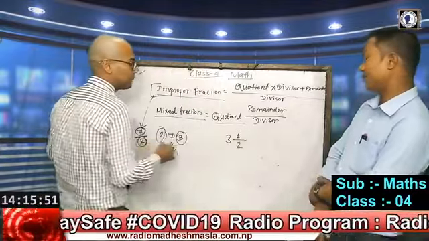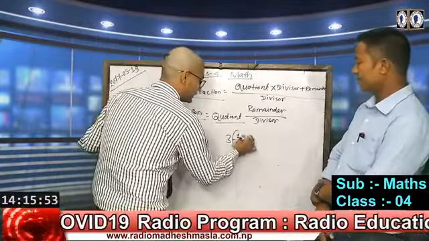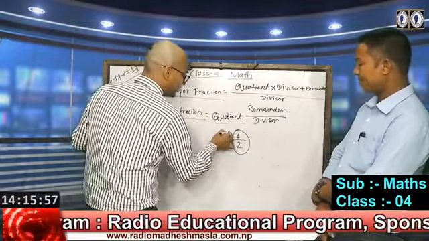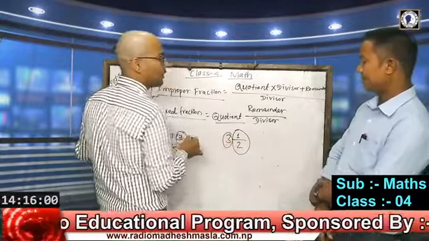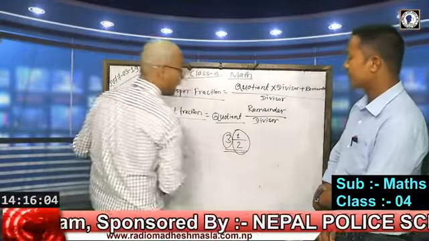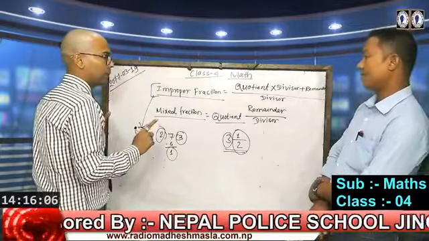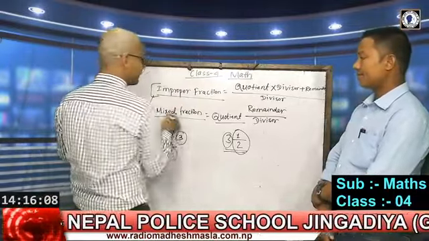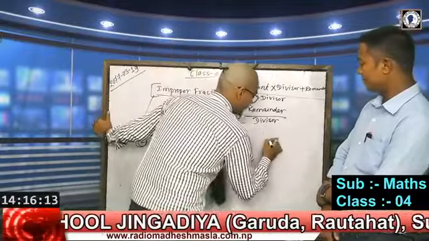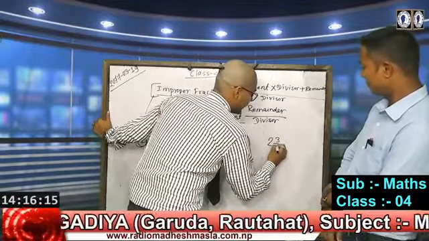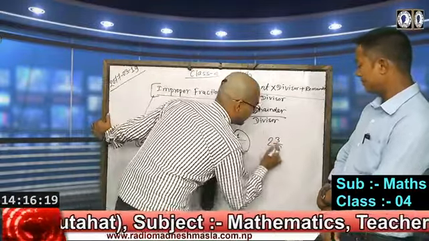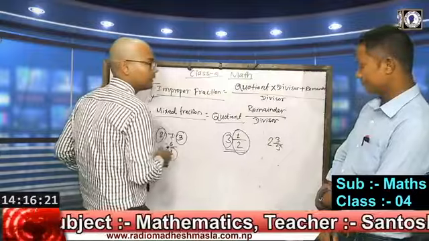Look here, this is 1 by 2, which is a proper fraction, and this 3 comes as the whole number or integer. Then it becomes a mixed fraction. Then suppose we are given a mixed fraction, 2 quotient 3 by 5.